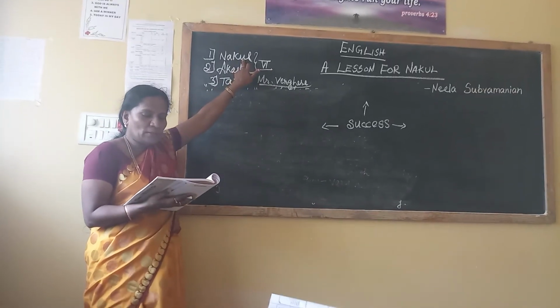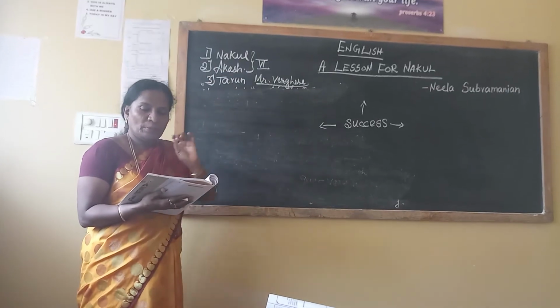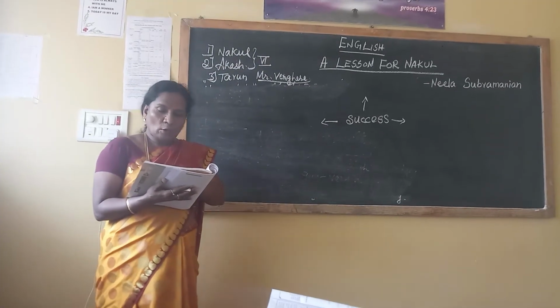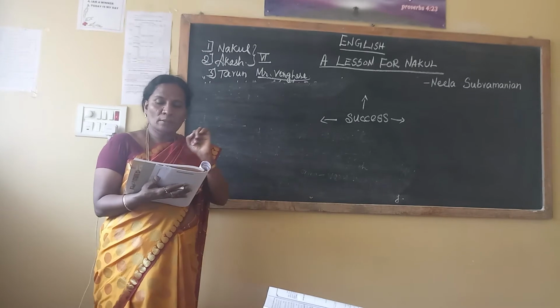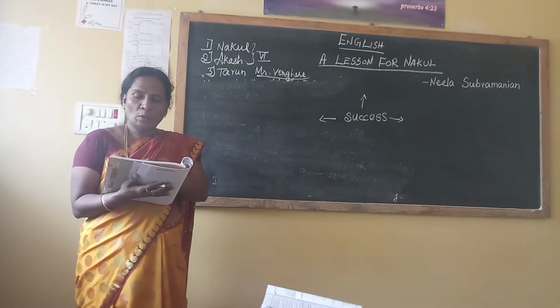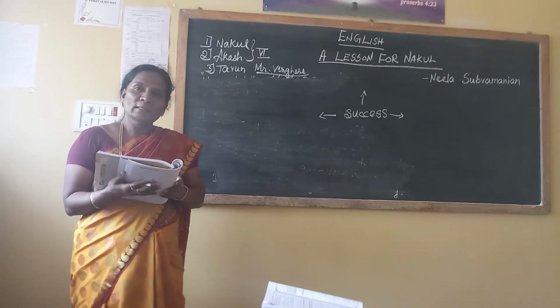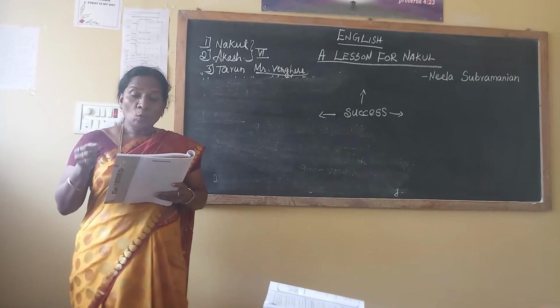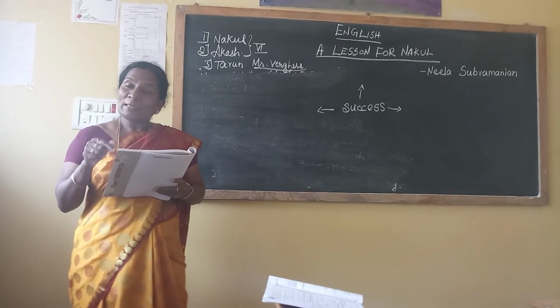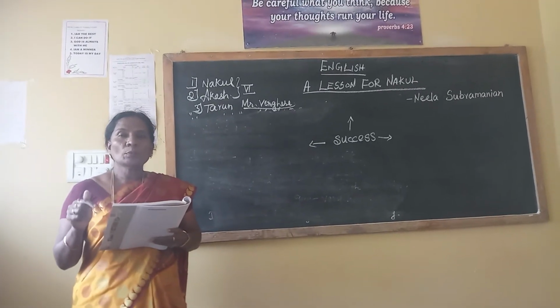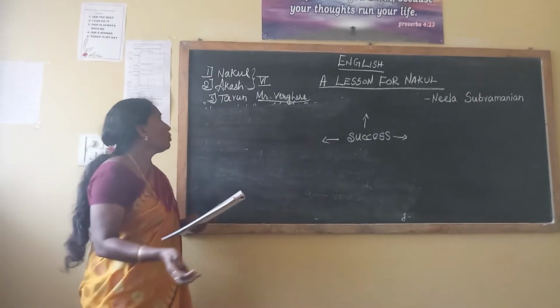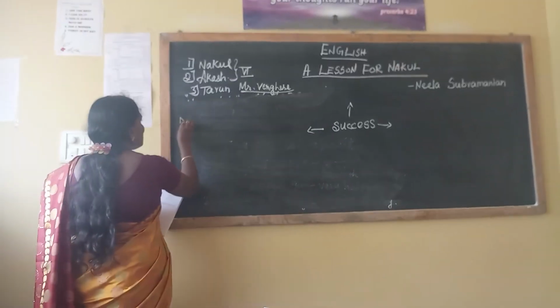Nakul is always overconfident, and he was not sure of what he would do or what he would have done. So who has that doubt? Always Nakul.